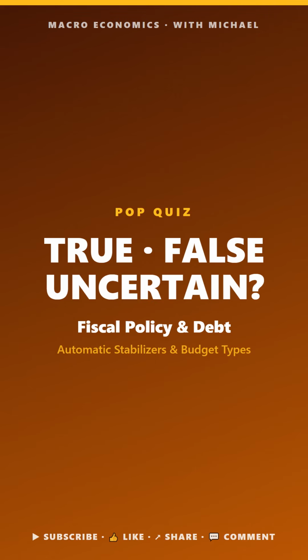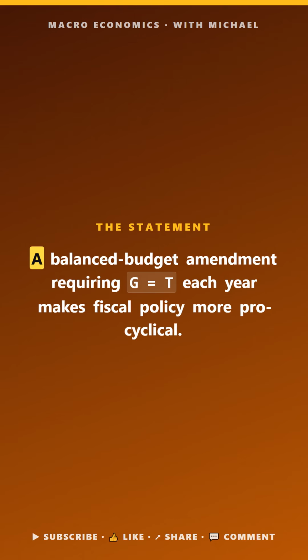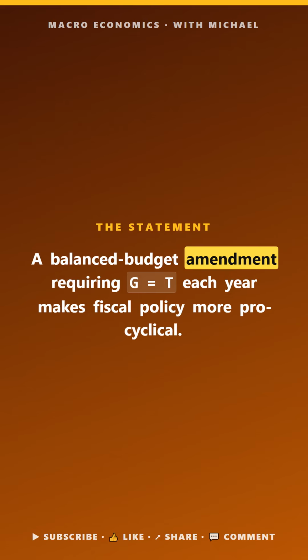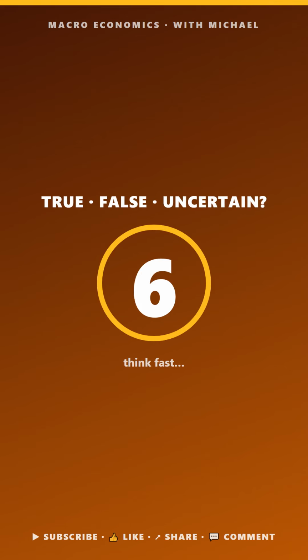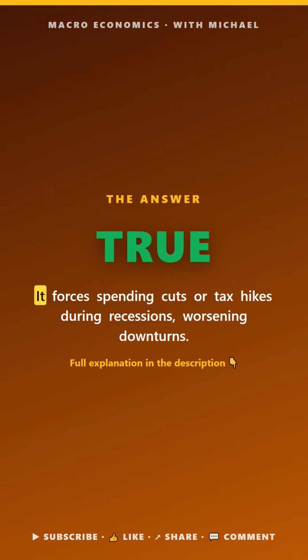Macro Pop Quiz. Fiscal policy and debt. True, false, or uncertain. A balanced budget amendment requiring G equals T each year makes fiscal policy more procyclical. The answer is true. It forces spending cuts or tax hikes.